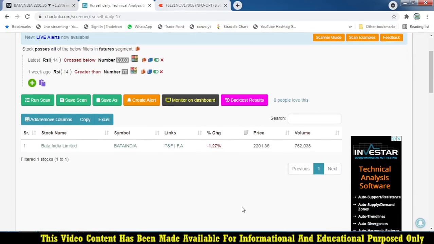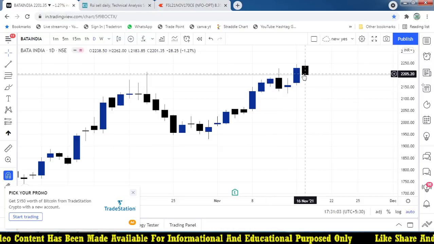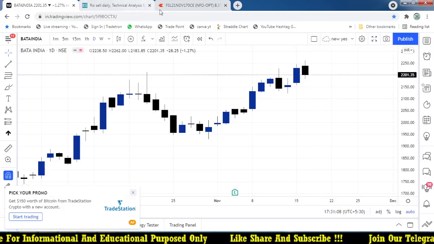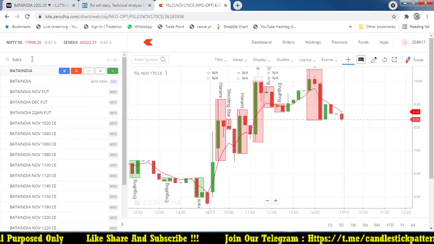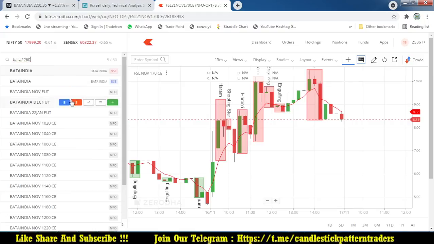So let's see Bata India. It started somewhere in the morning itself. It is making a high of 2260. So when I take 2260, let's see the Bata 2260 put option.